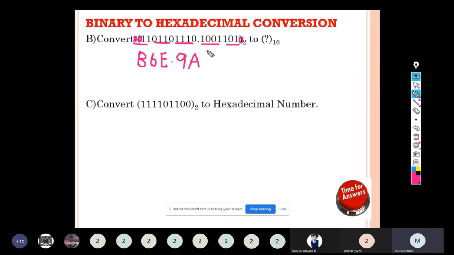So the equivalent hexadecimal number for the given binary number is B6E.9A to the base 16. This is binary to hexadecimal conversion.